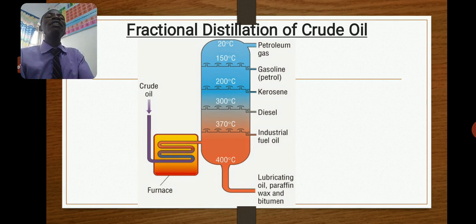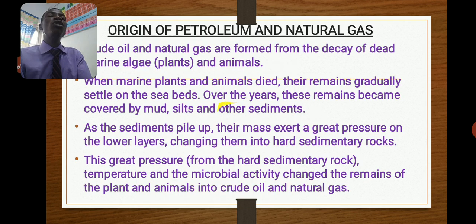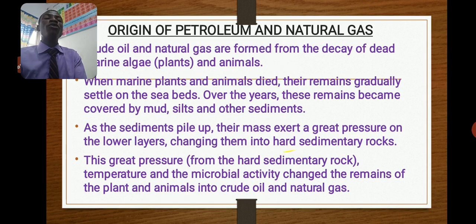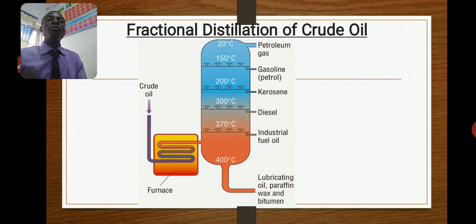Then those that come out around 300 degrees Celsius are diesel. Those are the groups of hydrocarbons that form diesel. They boil at around 300 degrees Celsius. Then industrial oil or fuel oil, the one that is used for making body cream and petroleum jelly, comes out at around 370 after diesel.